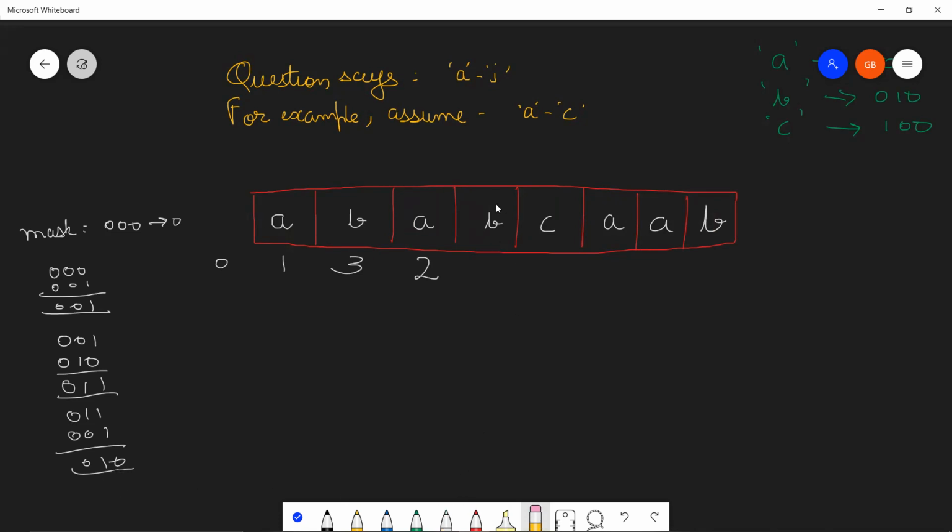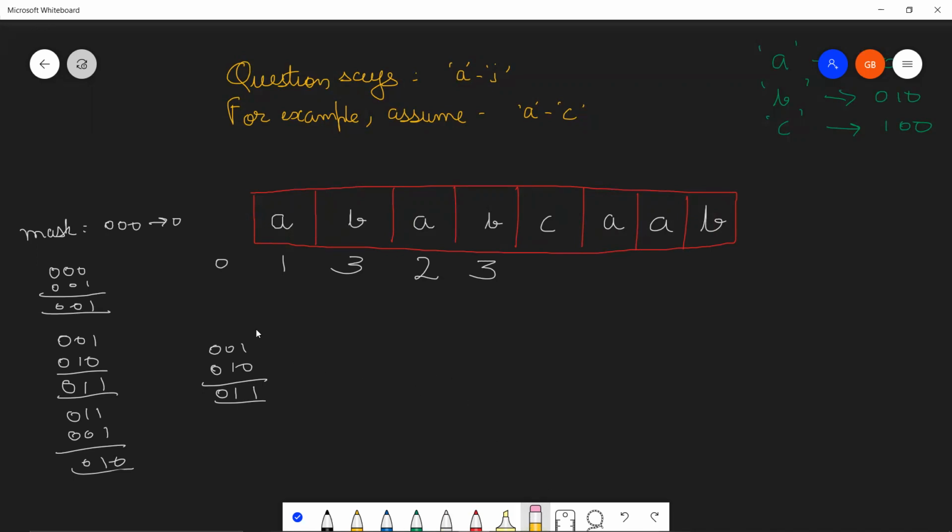Perfect. Now, let me just calculate till C over here. I won't overextend this video for you guys. So I think you have got the rhythm now that I'm playing. So 0, 0, 1 XORed with the value of B, 0, 1, 0, gives you 0, 1, 1. And this will make it 3. I think I have made some mistake.